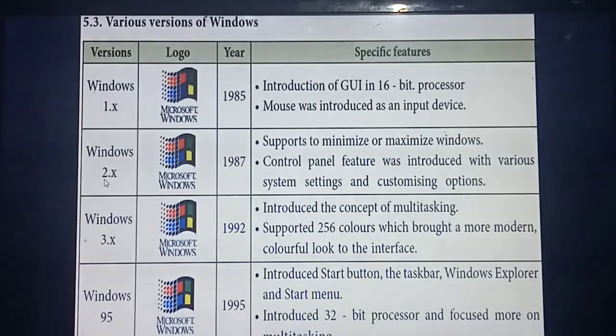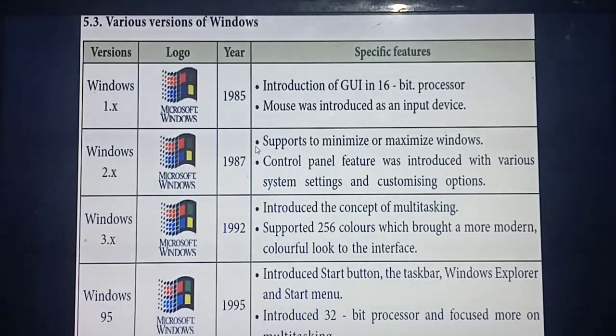The next version is Windows 2.x. The same company, Microsoft Windows, but in which year did they introduce it? 1987. From this version onwards you can maximize and minimize. You can maximize the screen as well as minimize the screen.